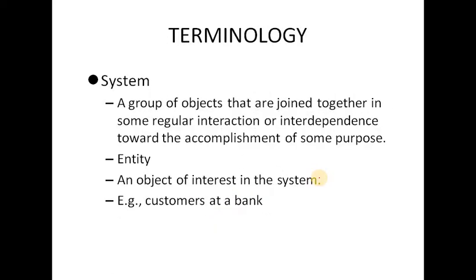So what will be the basic terminology behind simulators? System is one of them. A system is a group of objects that are joined together in some regular interaction or interdependence toward the accomplishment of some purpose. So a system includes entities also. What is an entity? The entity is an object of interest in the system. For example, we are talking about the customer at a bank. So the customer is an entity.